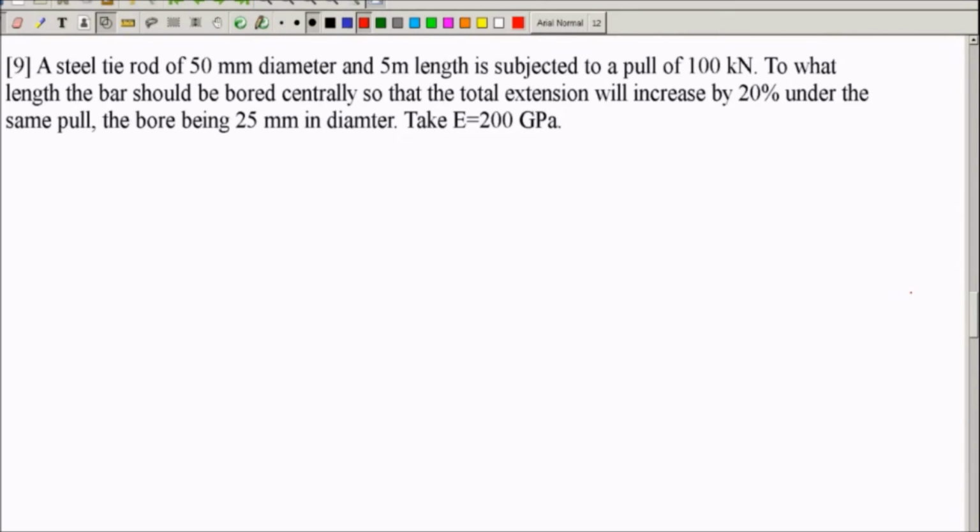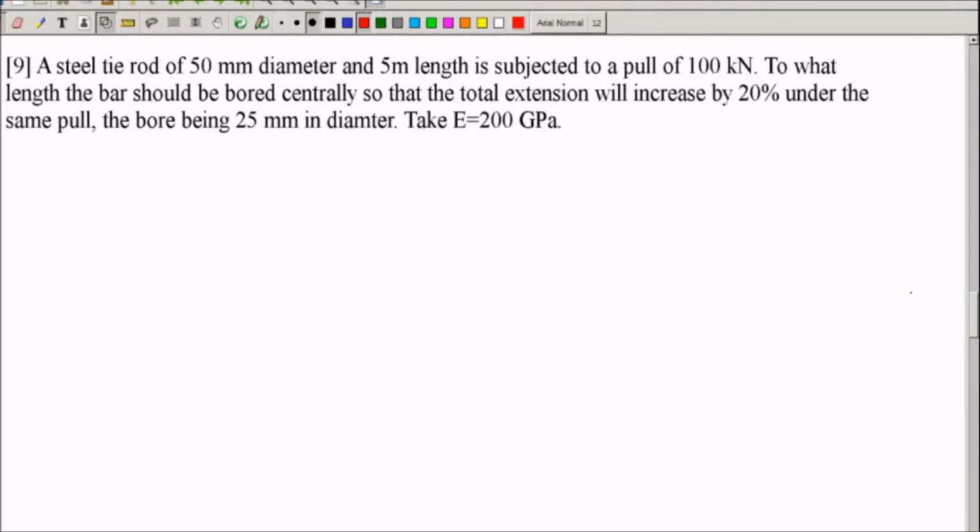First case is the solid steel rod, of 5 meter length and outside diameter 50 mm, subjected to a pull of 100 kilonewton. Whatever extension you observe in that solid part, you calculate that. And then you have to bore it from one side. Boring means making a hole at the center along the axis. Boring is done to some length, not for the full length. How much boring is done? Boring is done centrally so that the total extension will increase by 20%.